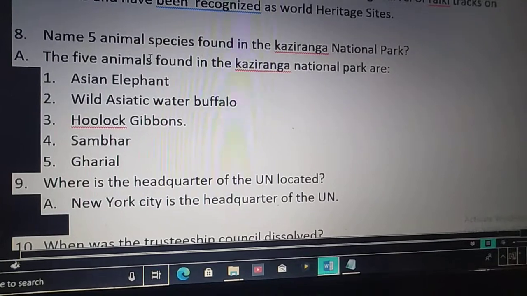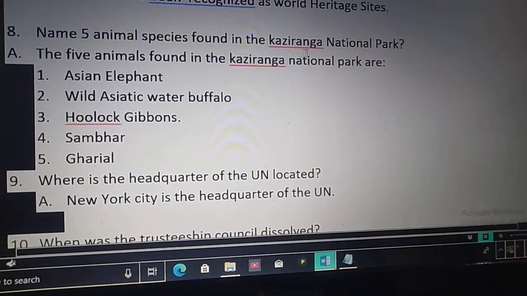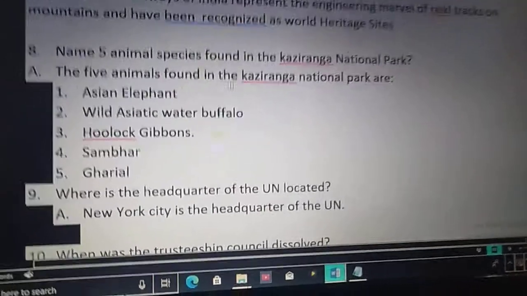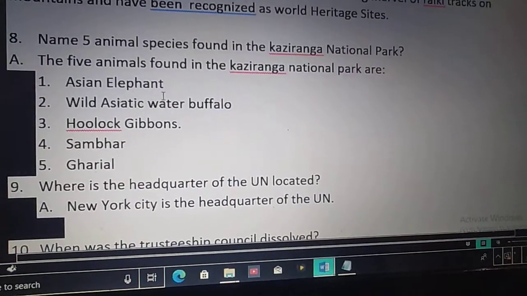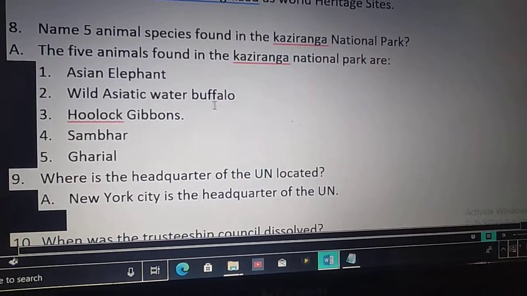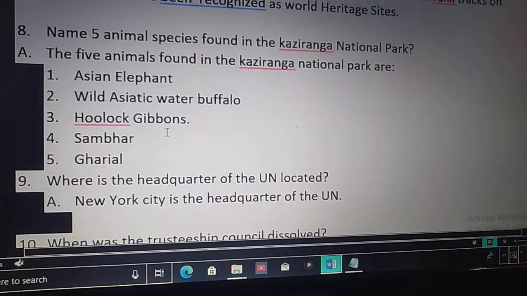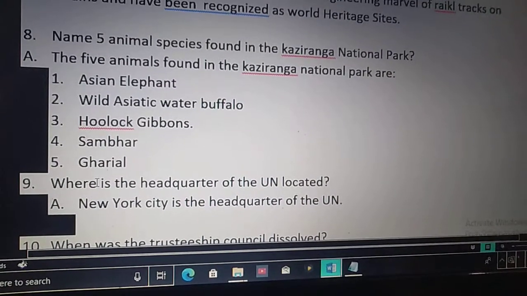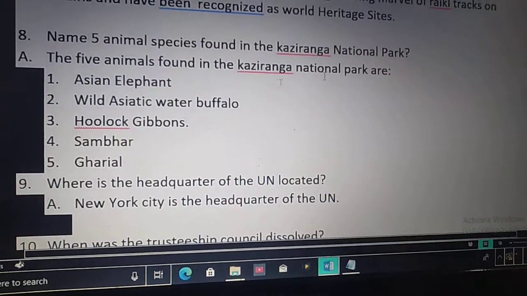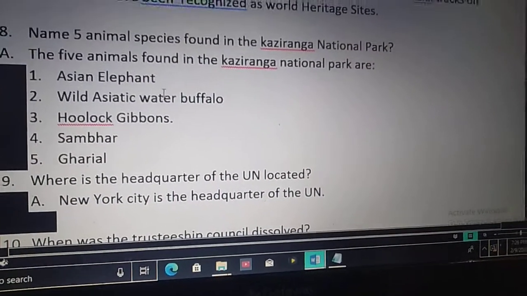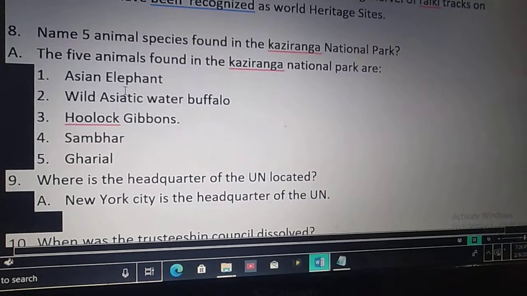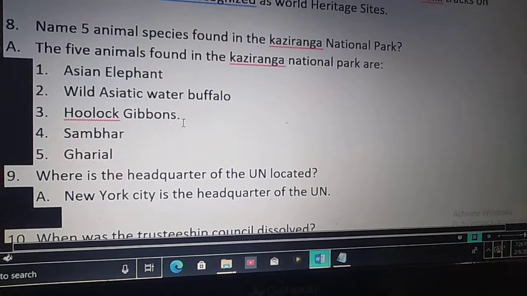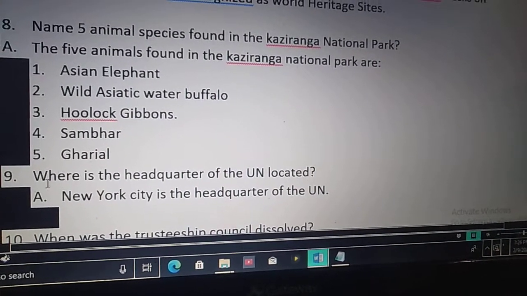Name 5 animal species found in the Kaziranga National Park. The 5 animals found in the Kaziranga National Park are Asian elephant, wild Asiatic water buffalo, hoolock gibbons, sambar, gharial.